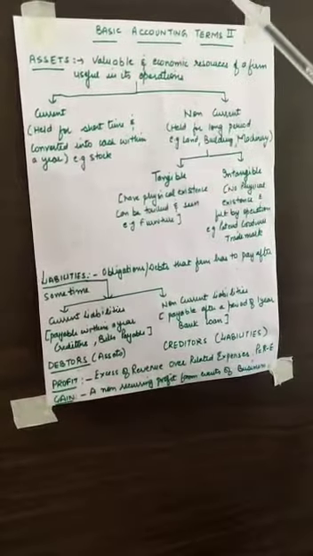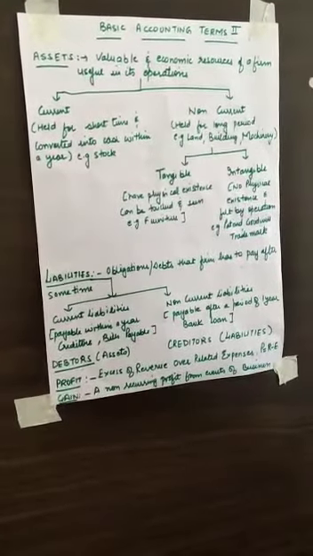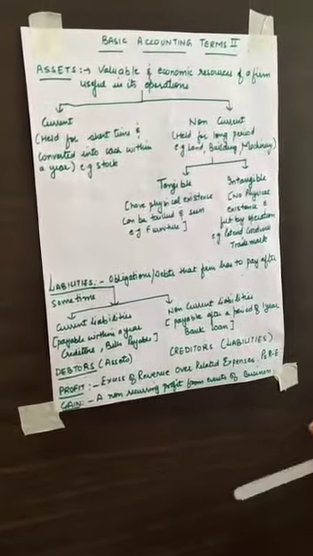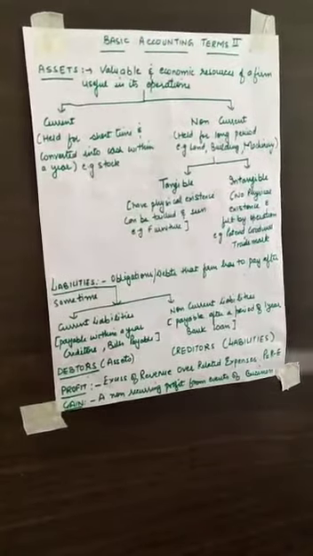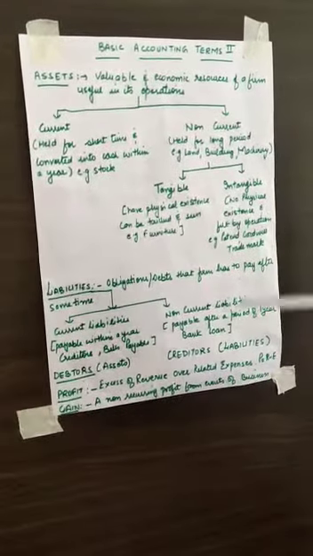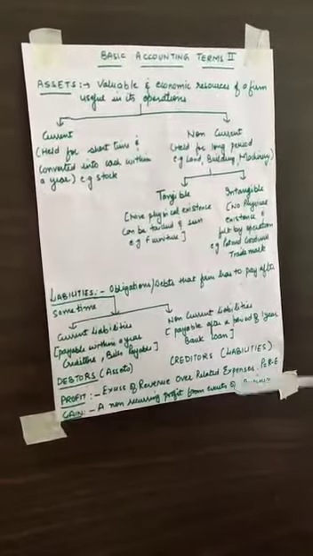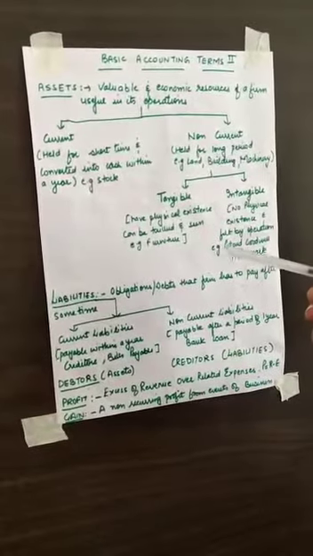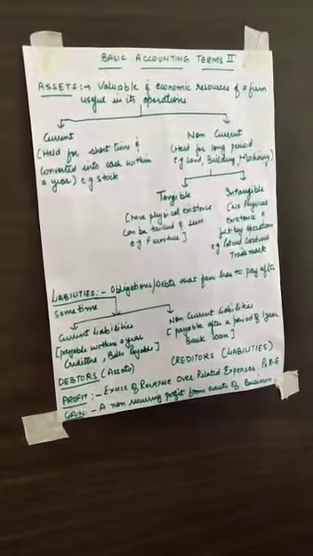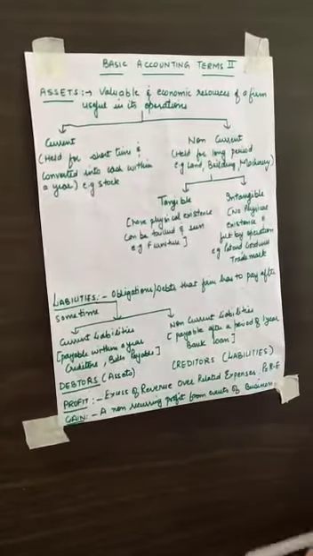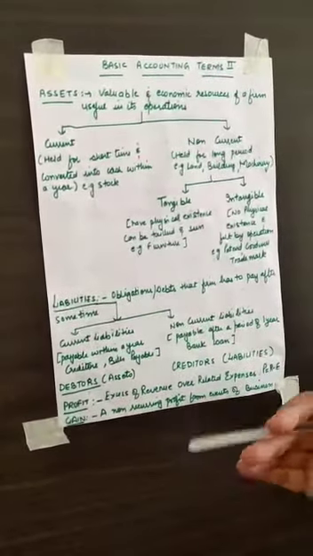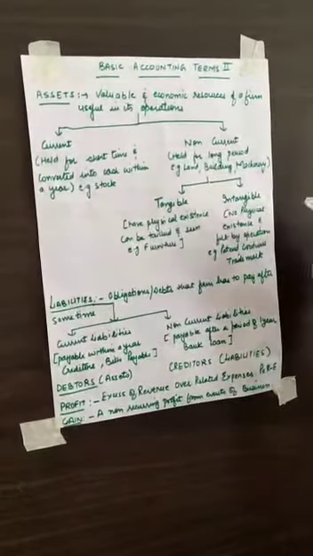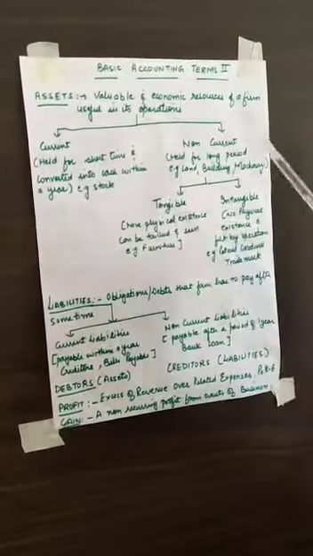That means the firm is the owner of some resources which are first of all useful and valuable. They are valuable, they have some value in the market, right? And economic because they are used for economic activities. And in some way they are a source of income or some benefit to the organization. They are known as assets. For example, an organization owns so many things. It owns a building, it has furniture, it has machineries. All these are assets because the firm is the owner, and these assets are useful for operations of the firm. Now, assets are of two types, current and non-current.